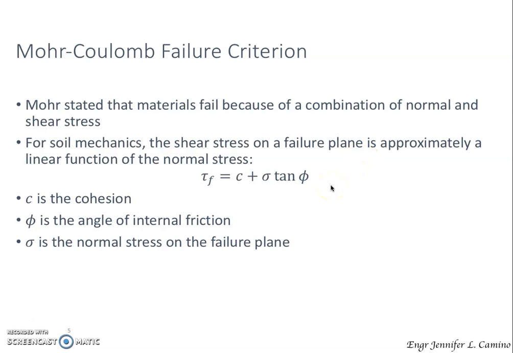And it defines our curved line on our failure envelope. So in soil mechanics, the shear stress on a failure plane is approximately a linear function of the normal stress.